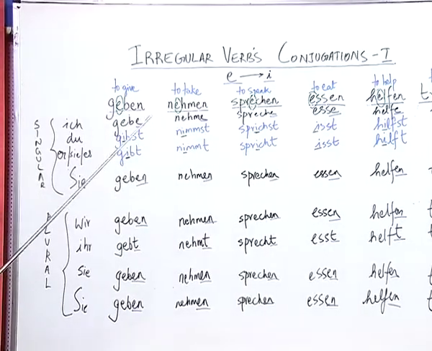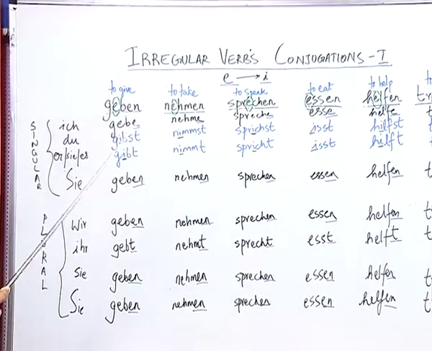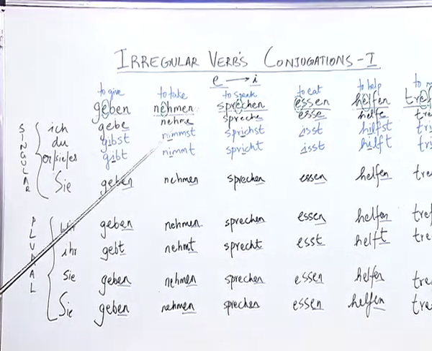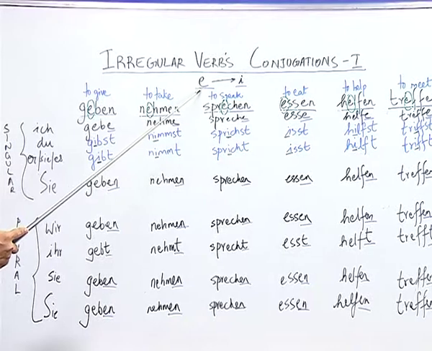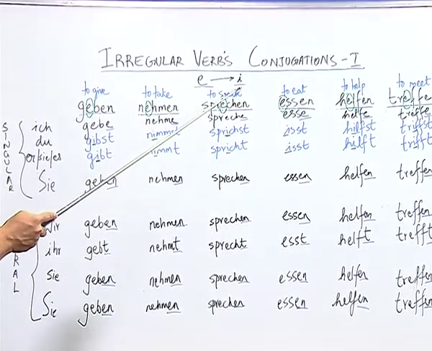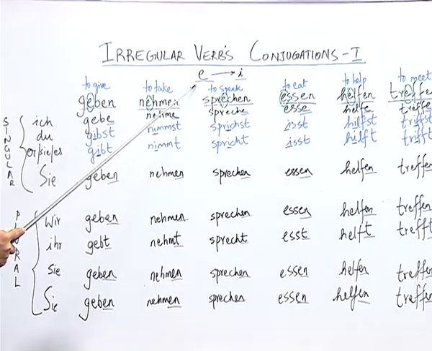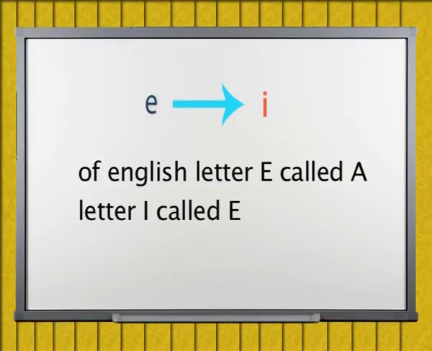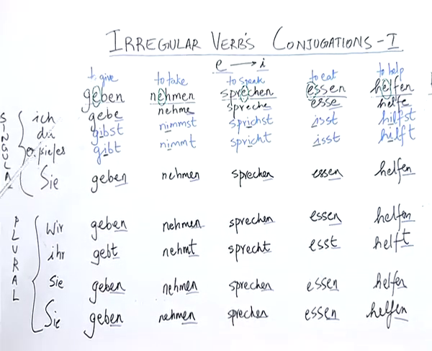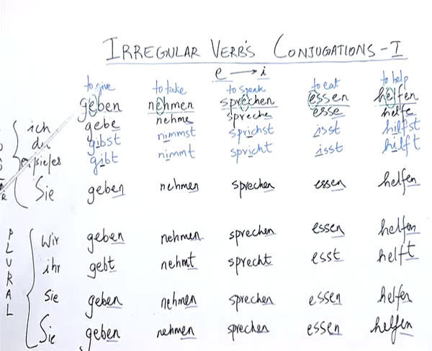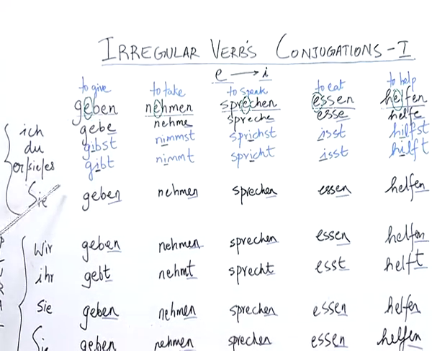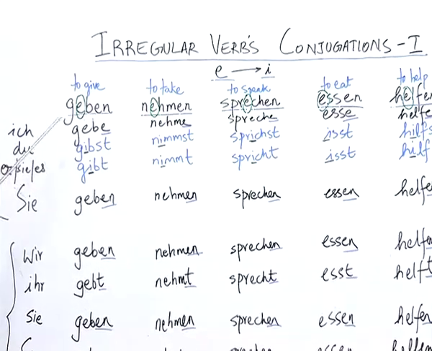Now, as I told you, the verbs in this category undergo a transformation or a change where the E is replaced by I or E. Remember that in German the letter E of English is called A and the letter I of English is called E. So, do not get confused. Now, look at the conjugation for each verb. As you know, all the pronouns or nouns follow certain rules of conjugation.